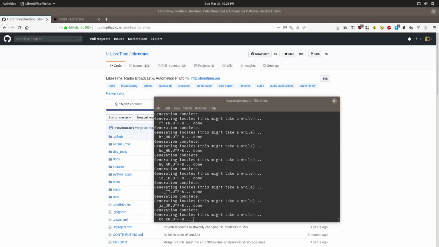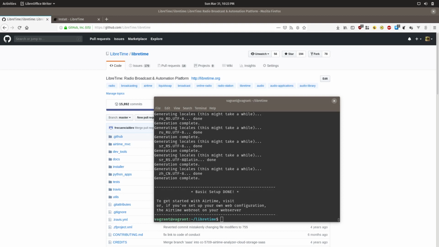Now it is generating the locales, and we are almost done. Okay, so the basic setup is done. Now we just need to open up the domain.